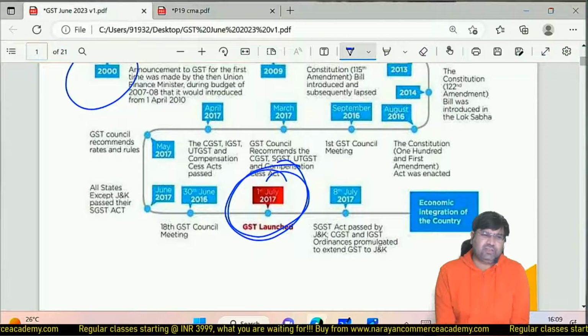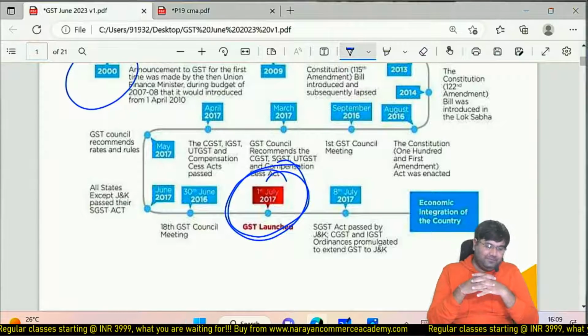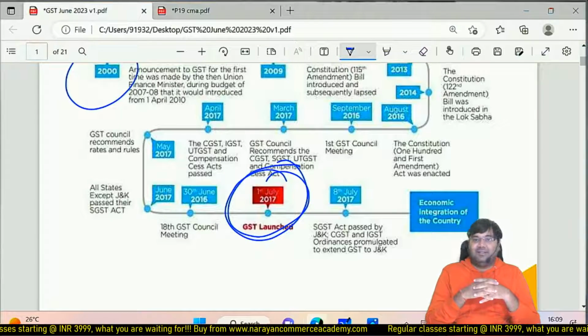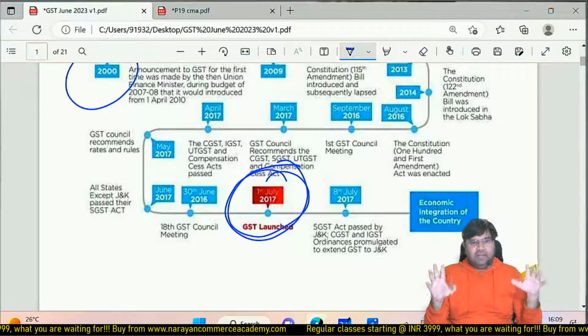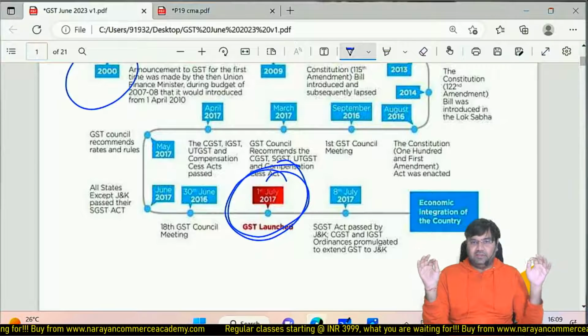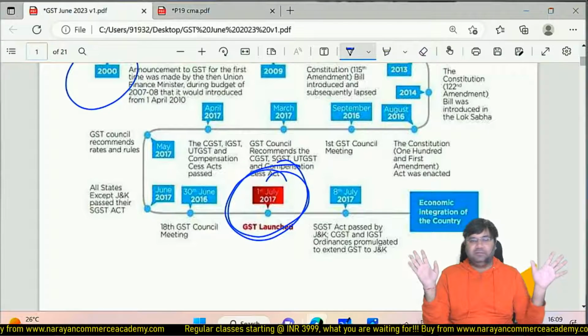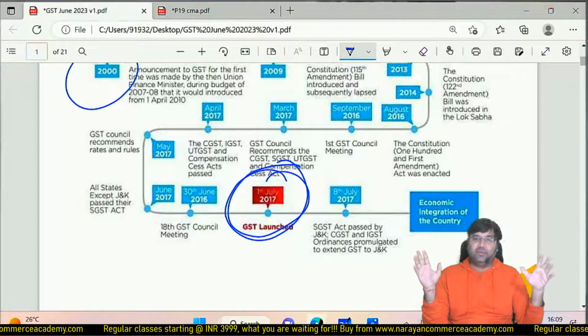That's why it took so many years to implement GST in India. Everyone was aware, whether BJP, Congress government or any other local party, that GST is good for the country. But it took so many years.